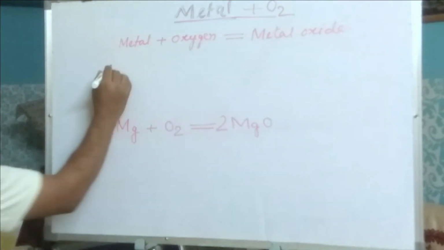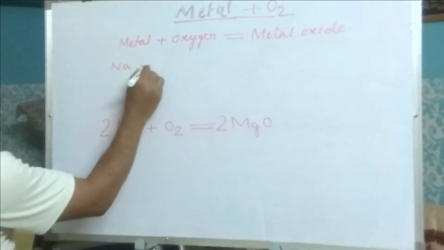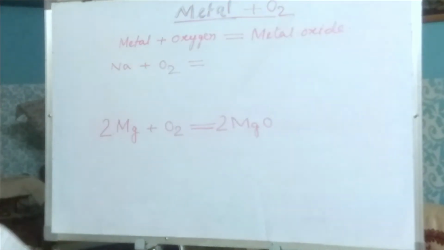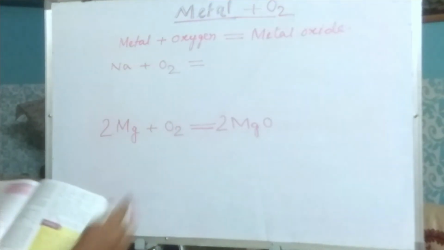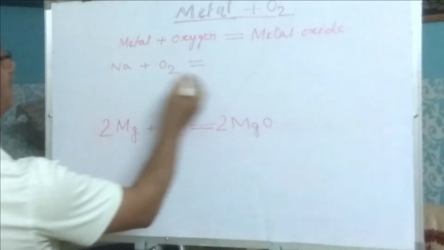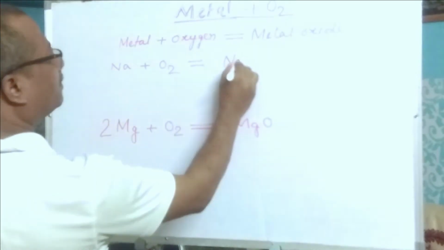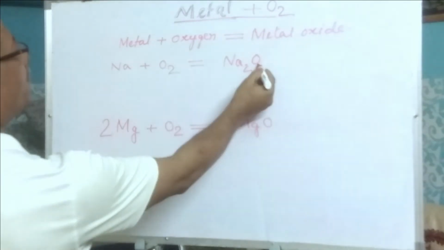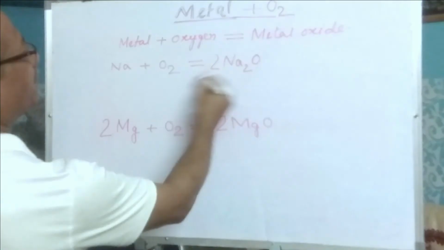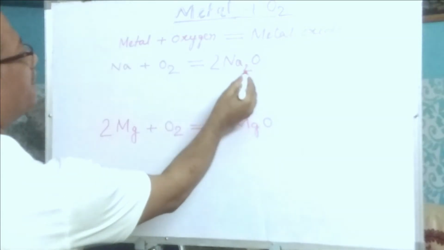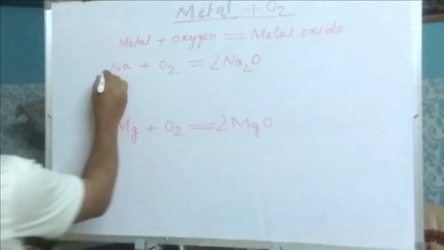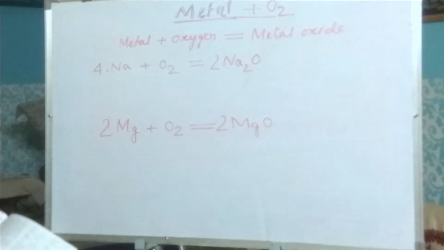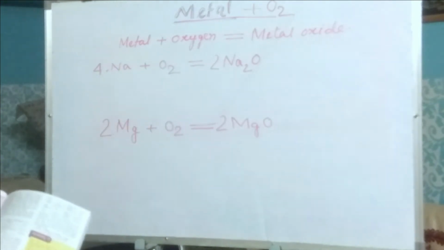So when sodium reacts with oxygen, can you tell me what will happen? Sodium oxide will form. Now the formula of sodium oxide I told you is Na2O. So how many do we have to give here? 2 oxygen, to make them equal. How many sodium do we have here? 2 to the 4 sodium, so the coefficient of sodium will be 4. Both are equal.